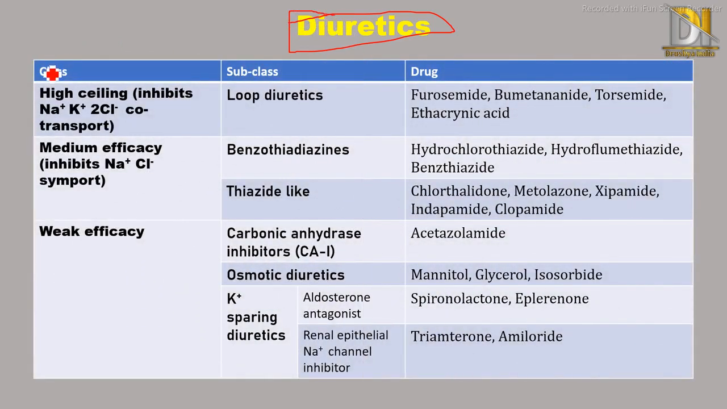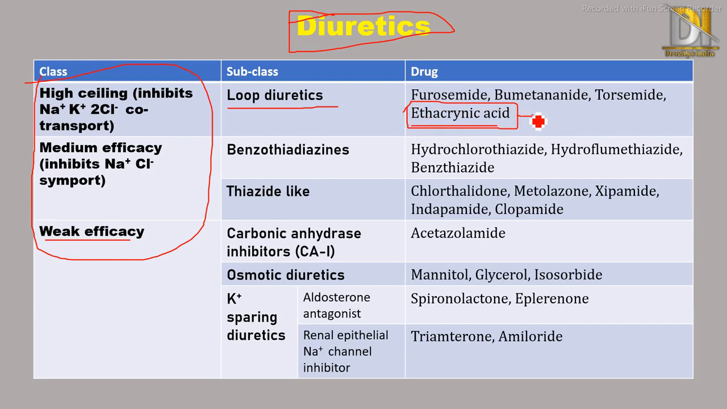So they are classified mainly into three types on the basis of their efficacy. First is high ceiling diuretics, then medium efficacy diuretics, and weak efficacy diuretics. Under high ceiling diuretics, one subclass is there. It is known as loop diuretics. The drugs under loop diuretics are furosemide, bumetanide, torsemide, and ethacrynic acid. Ethacrynic acid shows many adverse effects and toxicity, so it is not used much clinically, while the other three are used frequently.